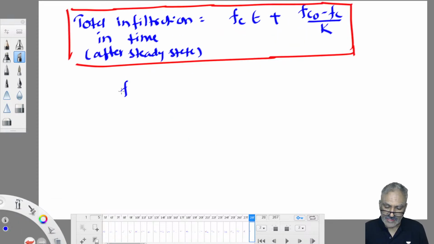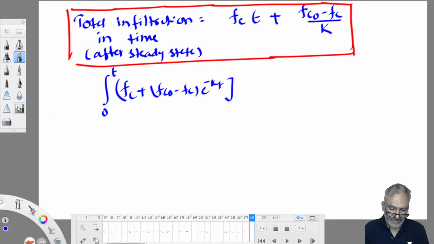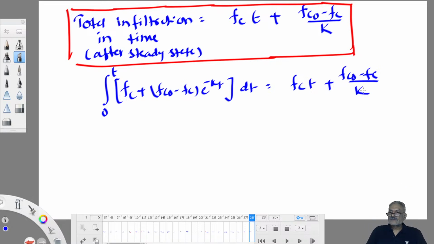After attaining steady state, the integral from 0 to t of fc plus (fc naught minus fc) into e power minus kt dt, if you integrate this equation and work out this value, both will give the same answer. Understood? So sometimes it is an advantage that without integration also you can work out, provided you confirm yourself that the ground has attained steady state. But before steady state, you have to integrate only, no option left with you. If steady state information is there, you can make use of this.